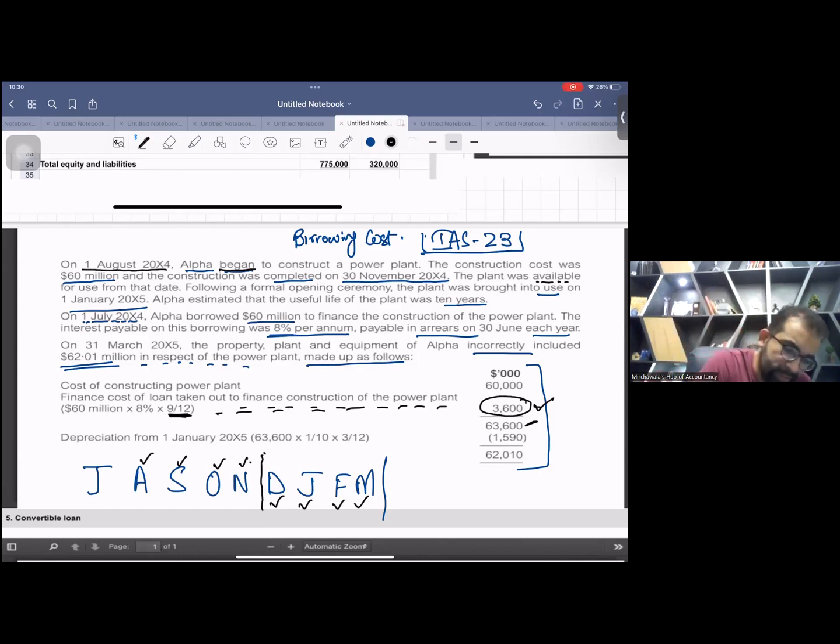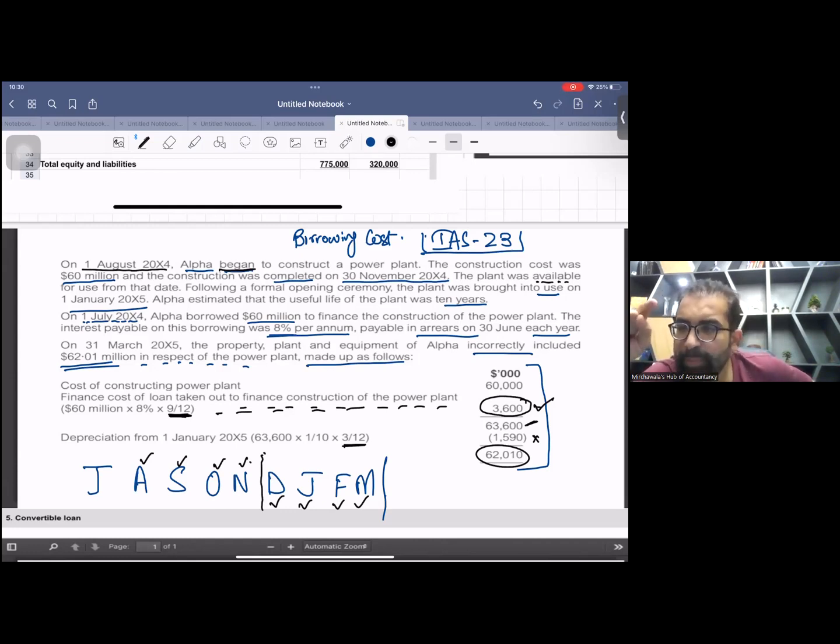But what he has done is he has depreciated only for 3 months, 3 upon 12. This should be 4 months, 4 upon 12. So this depreciation is also wrong. Finally, this 62010 is wrong. There are two mistakes. Number one, he overcapitalized the interest. He should have capitalized only 4 months of interest, August, September, October, and November. He capitalized a total of 9 months of interest.